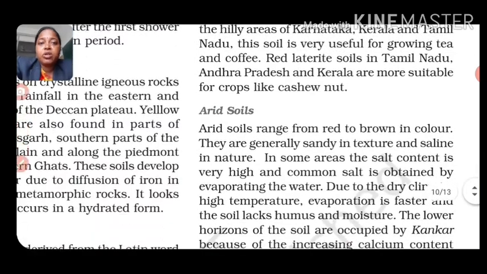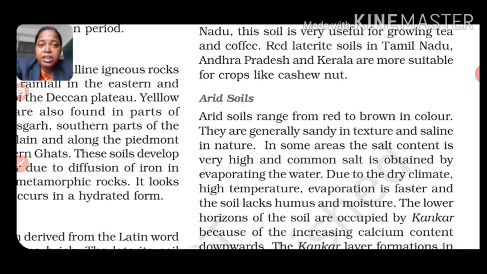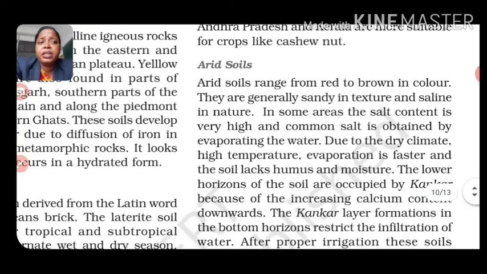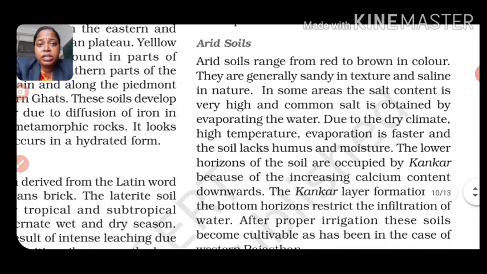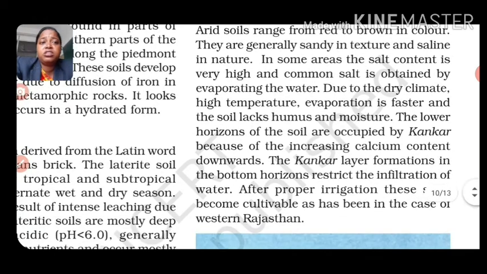So let's discuss the arid soil now. Arid soils range from red to brown in color. They are generally sandy in texture and saline in nature. In some areas, the salt content is very high in this type of soil. It is also easily evaporated due to the hot conditions. Due to the dry climate and high temperature, evaporation is faster and the soil lacks humus and moisture.